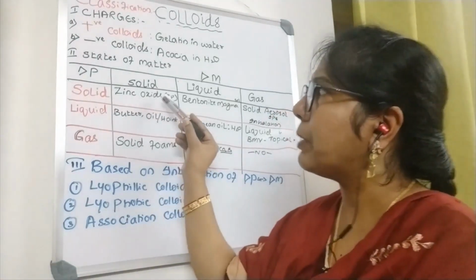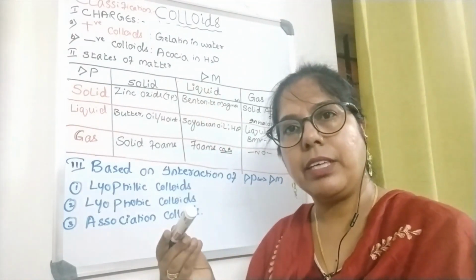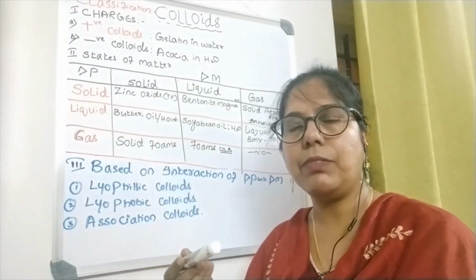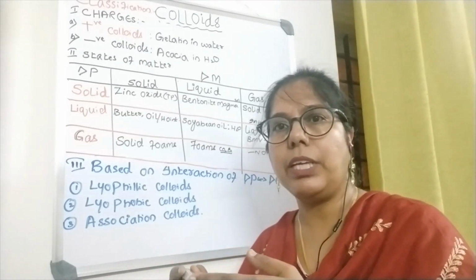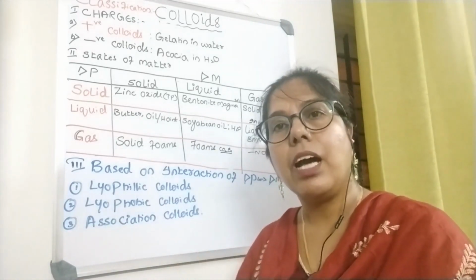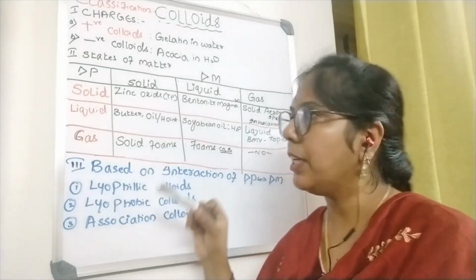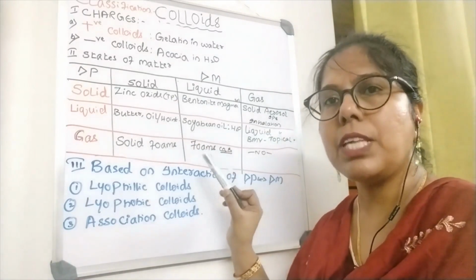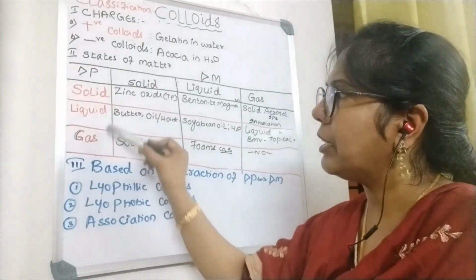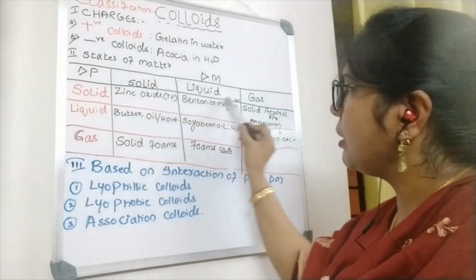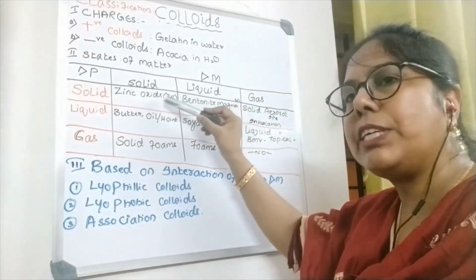Whereas the second classification is state of matter: whether the dispersed particle is solid, liquid or gas, and the same thing, whether the dispersion medium is solid, liquid or gas. Based on that, the colloids have been classified. Here I have written a tabular column in which I have tried to give certain examples. This column indicates the dispersed particle: solid, liquid and gas. And all this which I have written in black color indicates the dispersion medium.